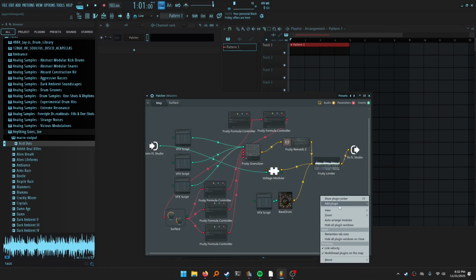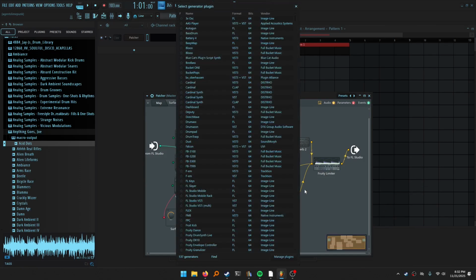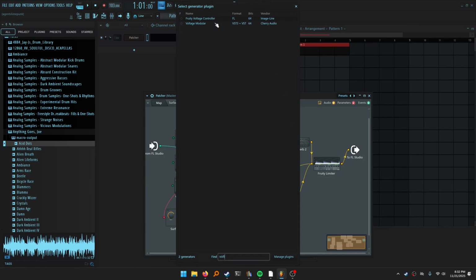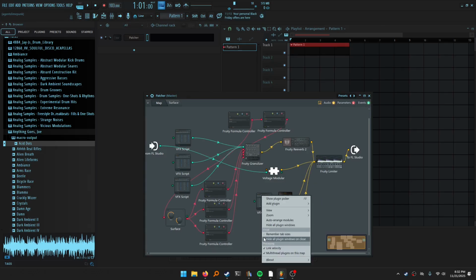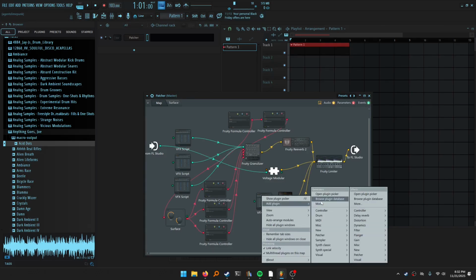And now we don't necessarily need an additional copy of voltage, but just to keep things straight, I'm going to do that anyway, just in case we do want to use a VFX script or something like that, which we might want to do here. Rather than routing that to the output, we want that all to go through the limiter and squash it like a bug. Now for the snare, I might use the VFX script again because it's simpler. Although we could use any old sequencer, this is probably faster.